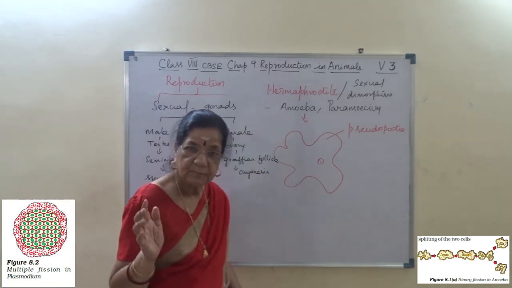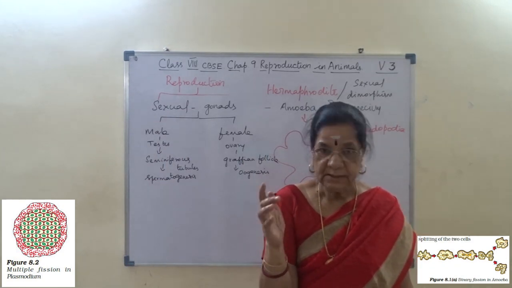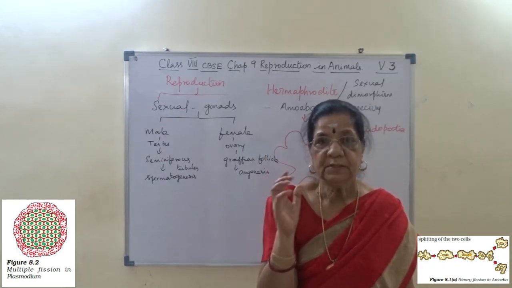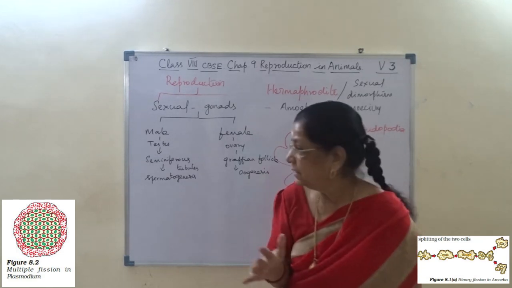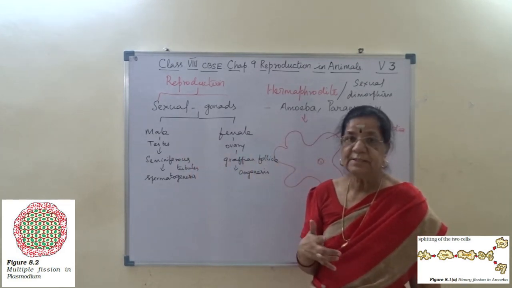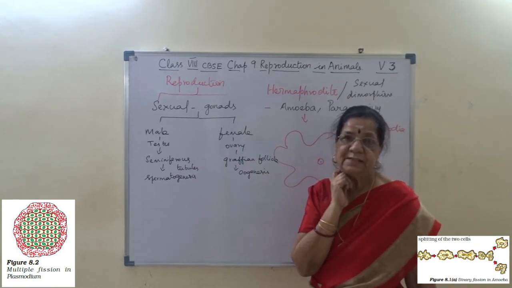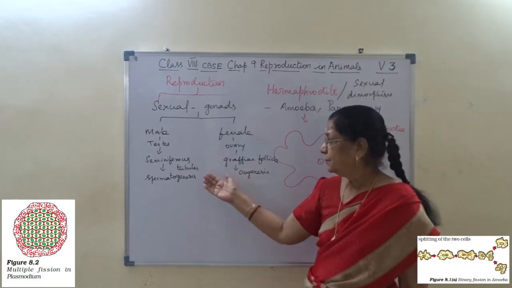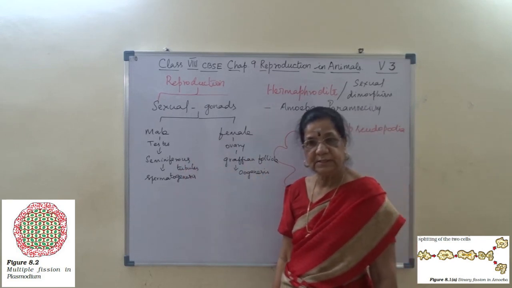Right from the embryo, when a mother is pregnant and the sex is determined, the testes will start developing. In the same way, if female, the ovary will start developing. That is, formation of seminiferous tubules and Graafian follicles.